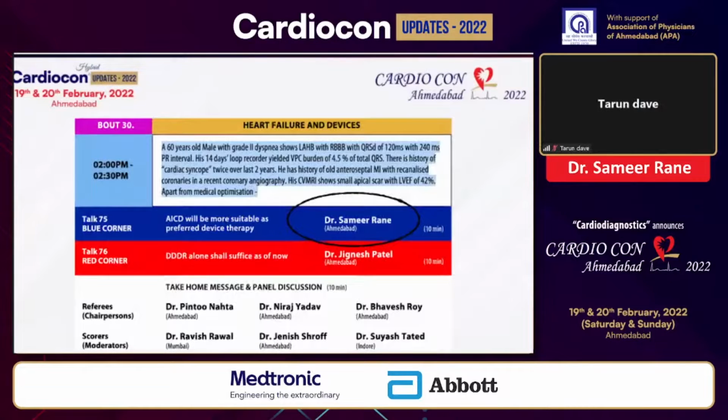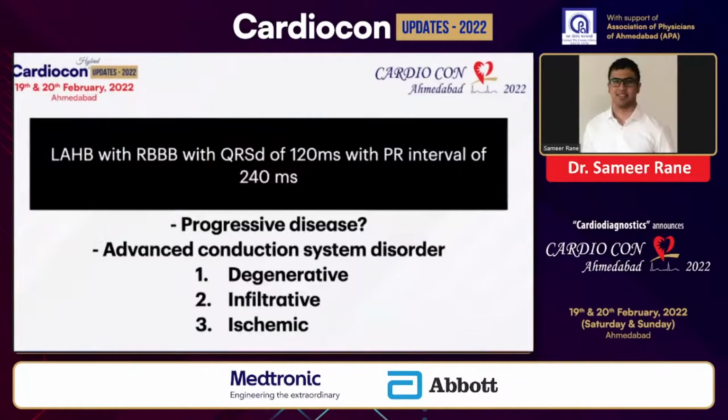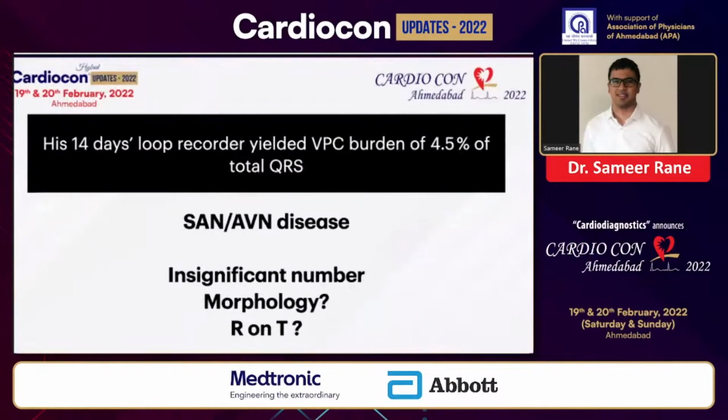So this is the case which Neeraj sir has already pointed out. And the ECG of this patient shows a conduction system disorder, probably due to a scar formation, may be degenerative, but we may consider that it may be because of a scar, which may also be progressive. Prior ECGs would have been helpful to compare. Then based on the information from loop recorders, there is no evidence of paroxysmal AV block or sinus node dysfunction. It shows an insignificant number of PVCs. Desirable information about the PVCs would have been the site of origin, monomorphic or polymorphic.